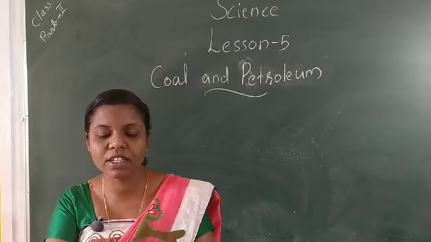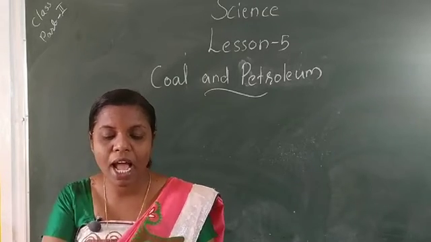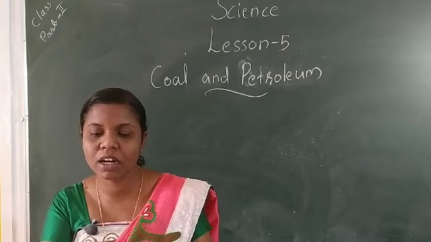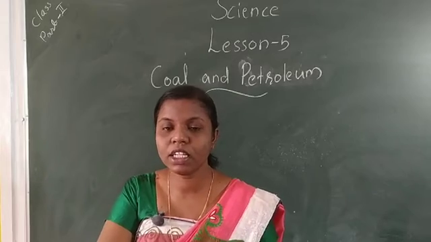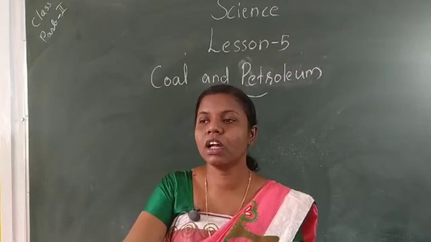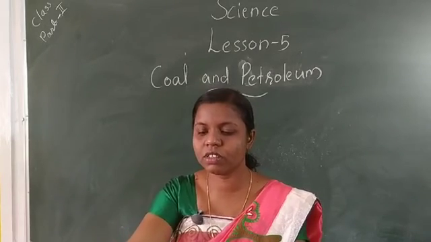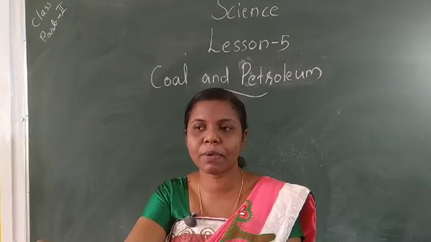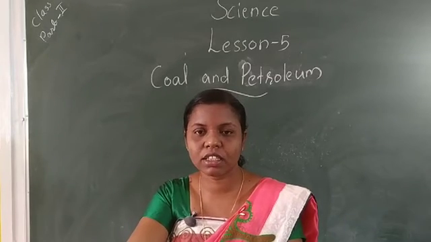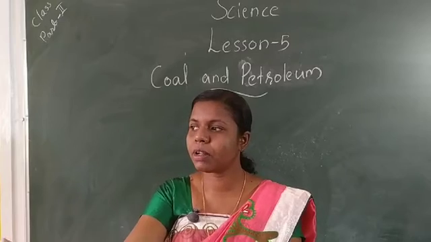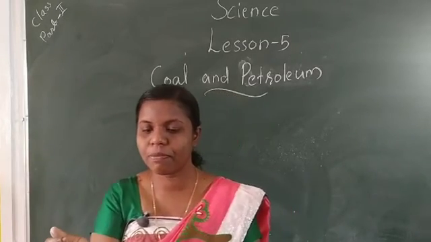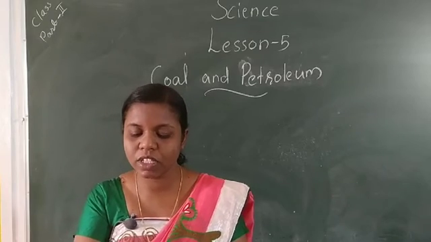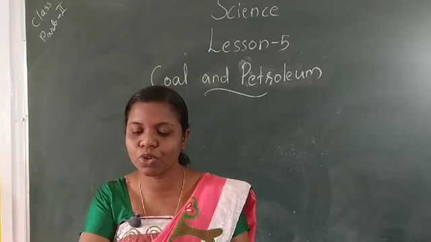Over millions of years, absence of air, high temperature and high pressure transformed the dead organisms into petroleum and natural gas. That means in ancient times, some dead plants and animals and other waste was deposited in the earth's crust and formed petroleum. Then how are petroleum and natural gas deposited?